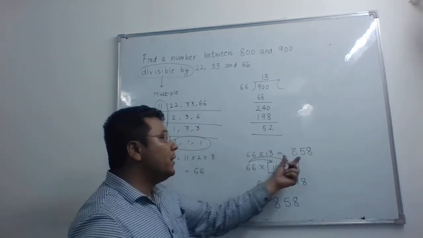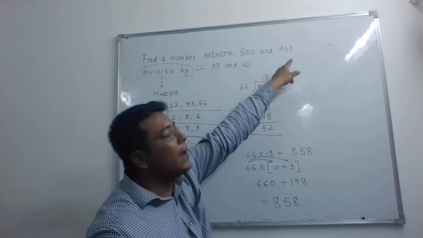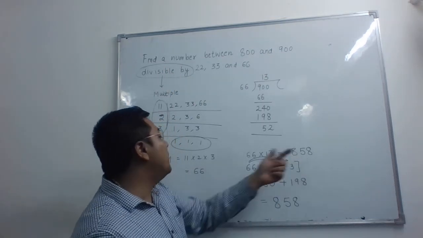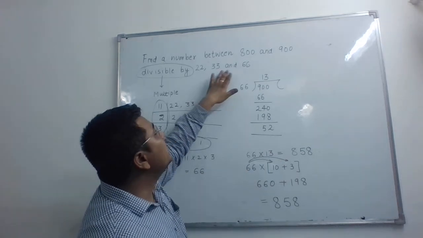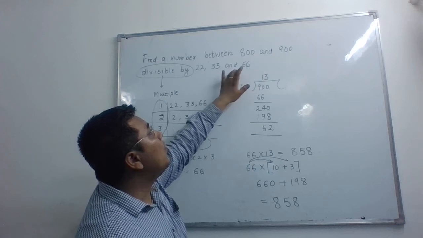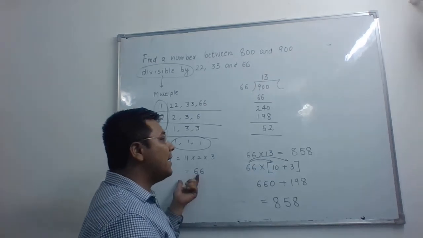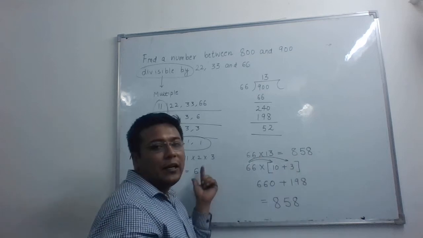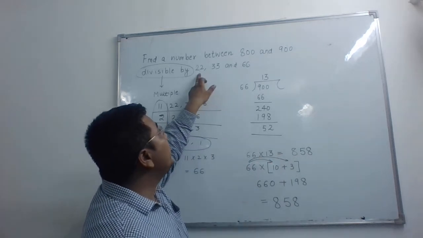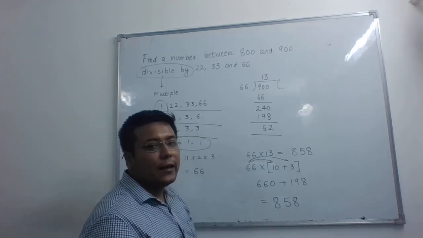So 858 is the number which lies between 800 and 900 and which is exactly divisible by 22, 33 and 66. Why? Because the LCM of 22, 33, 66 is 66 and 858 is a multiple of 66. So that's why 22, 33 and 66 will divide 858 exactly.